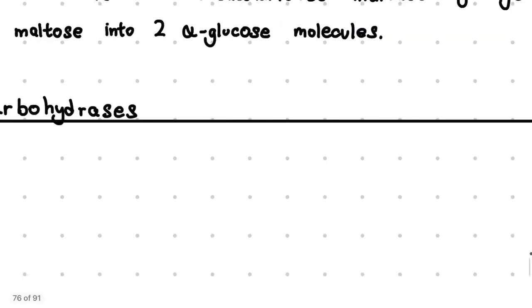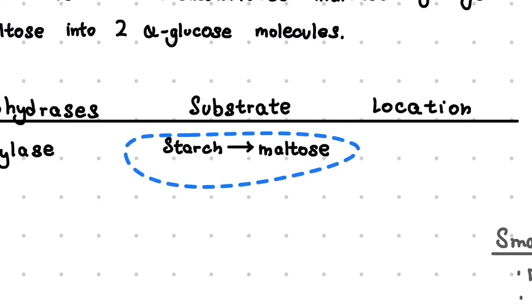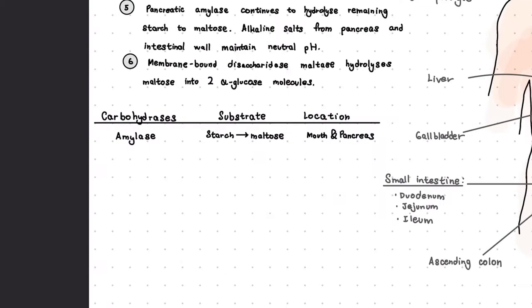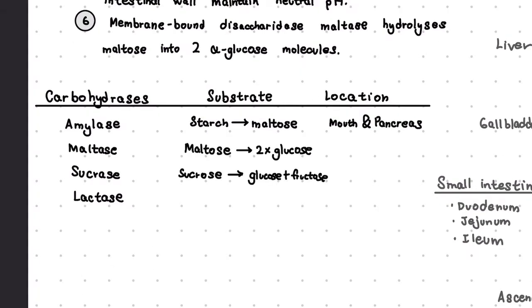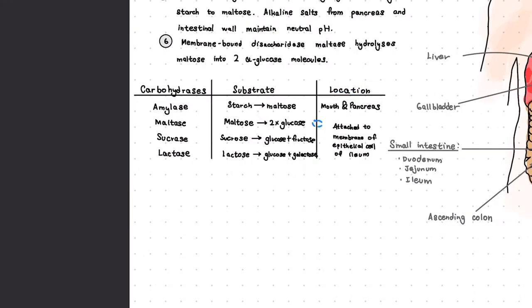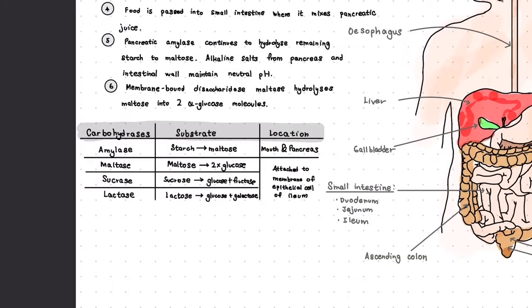Other examples of membrane-bound disaccharidases include sucrase, which breaks sucrose down to glucose plus fructose, and lactase, which breaks lactose into glucose plus galactose. Membrane-bound disaccharidase means that these enzymes are attached to the membrane of the epithelial cell of the ileum, which is the final part of the small intestine.